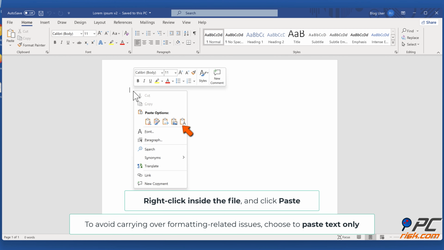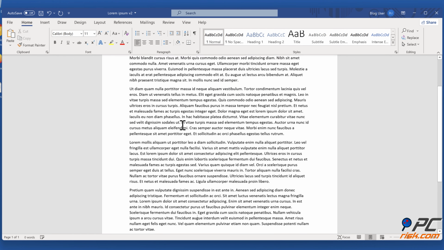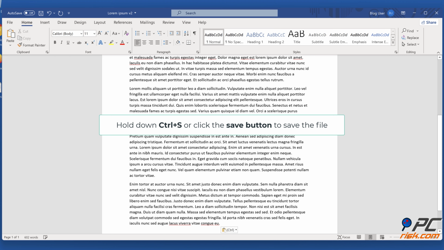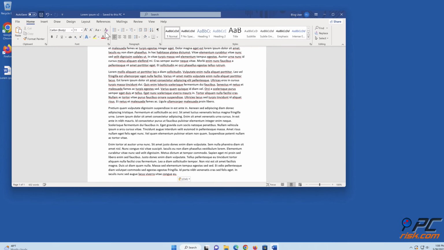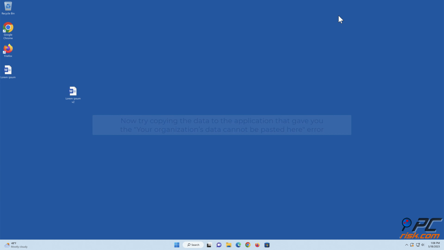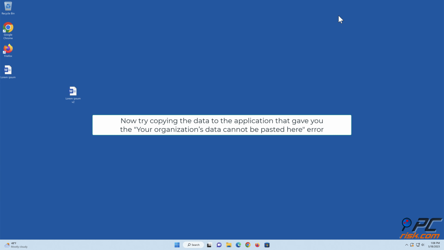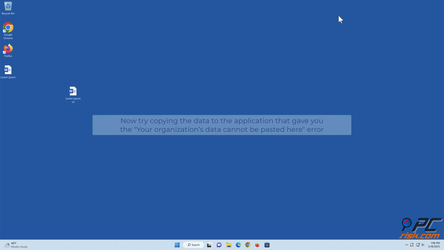To avoid carrying over formatting-related issues, choose to paste text only. Hold down Ctrl+S or click the Save button to save the file. Now try copying the data to the application that gave you your organization's data cannot be pasted here error.